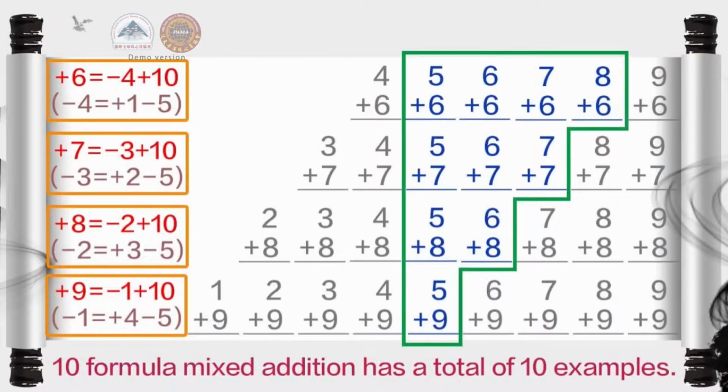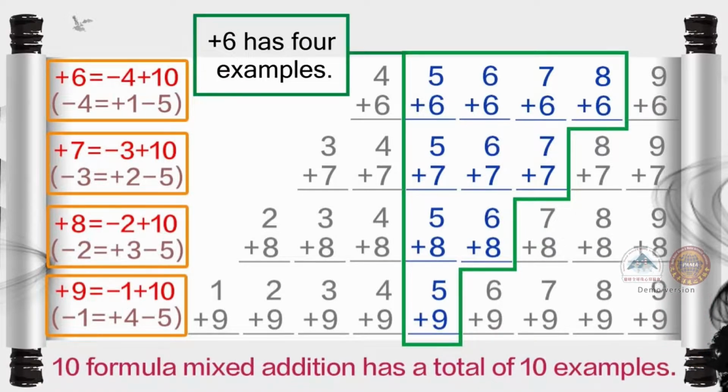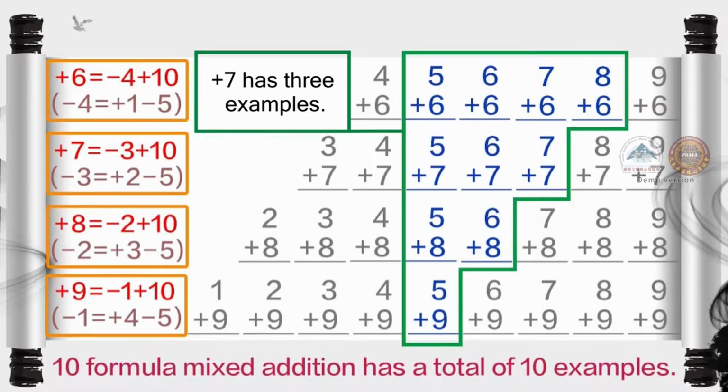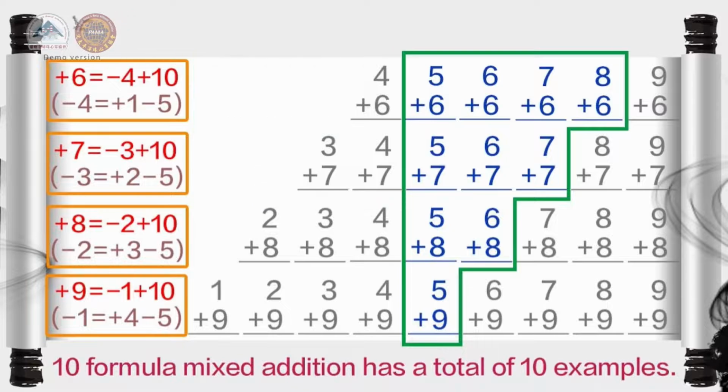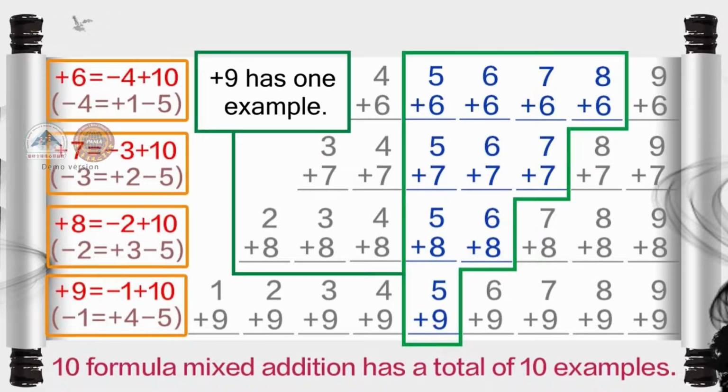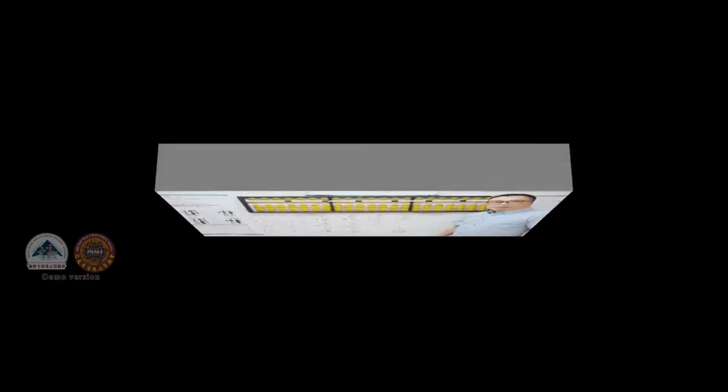If you look at the whiteboard, there are 10 sample questions. 5 plus 6, 6 plus 6, 7 plus 6, 8 plus 6, plus 6 has 4 sample questions. 5 plus 7, 6 plus 7, 7 plus 7, 5 plus 8, 6 plus 8, and 5 plus 9. Altogether is 10 sample questions. In 10 formula mixed addition and subtraction, students can easily get confused and develop common errors. Therefore, as a teacher, we have to explain this unit carefully.